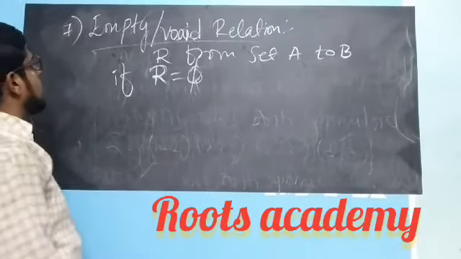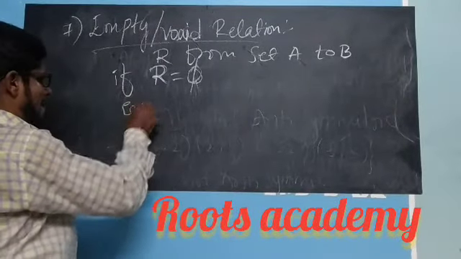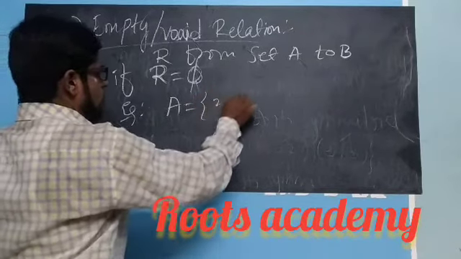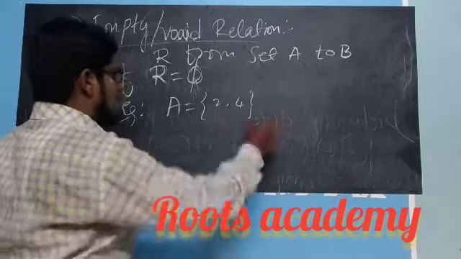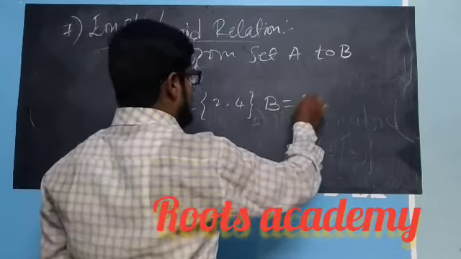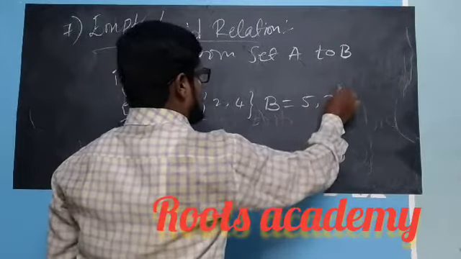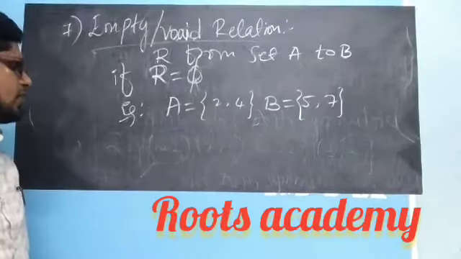Okay, let me take some examples here. If A equals {2, 4}, and B equals {5, 7}. These are the two non-empty sets.